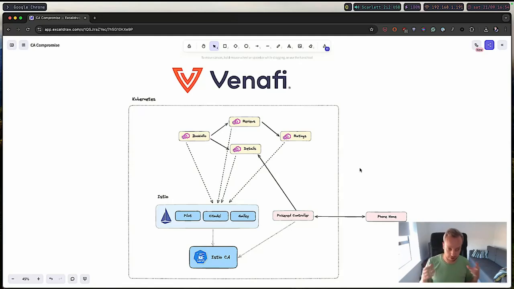The poisoned controller is going to read that Istio CA secret, and it's then going to create its own identity, or rather impersonate the Bookinfo identity. With that identity, it's then able to connect to the details service, which is normally fully locked down, and only Bookinfo can talk to that one. But because we have impersonated that identity, we're able to connect to it. It also has a phone home component, so that the attacker can, from the outside, connect to the poisoned controller and start running commands.